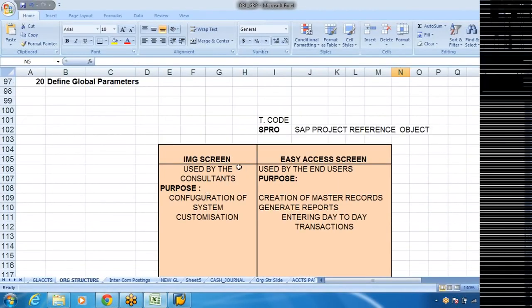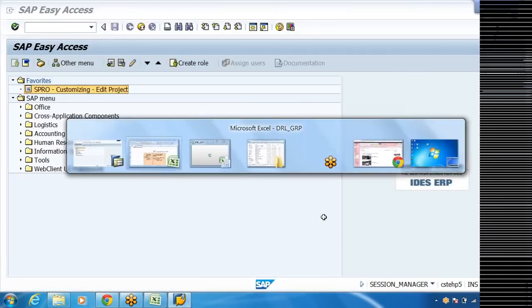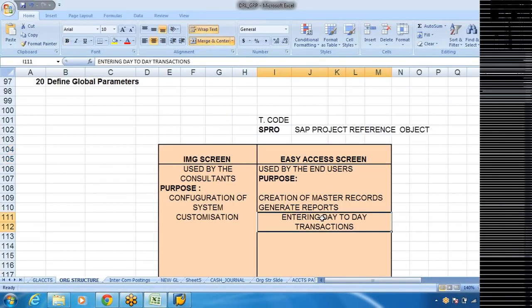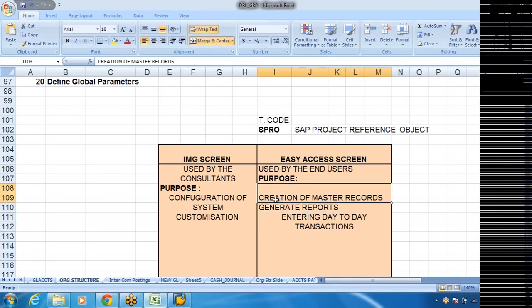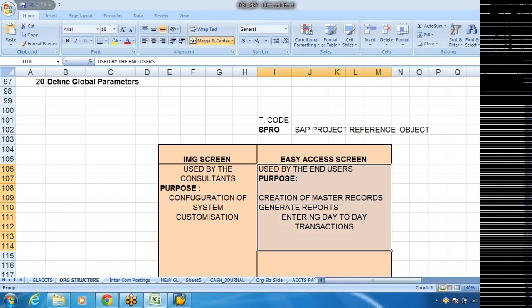There are two things. One is the IMG screen, another one is the Easy Access screen. As soon as you enter, you can see this Easy Access screen. So this is going to be used by the end users. The purpose is creation of master records and creation of reports, entering day-to-day transactions. For this purpose, we use this Easy Access screen.